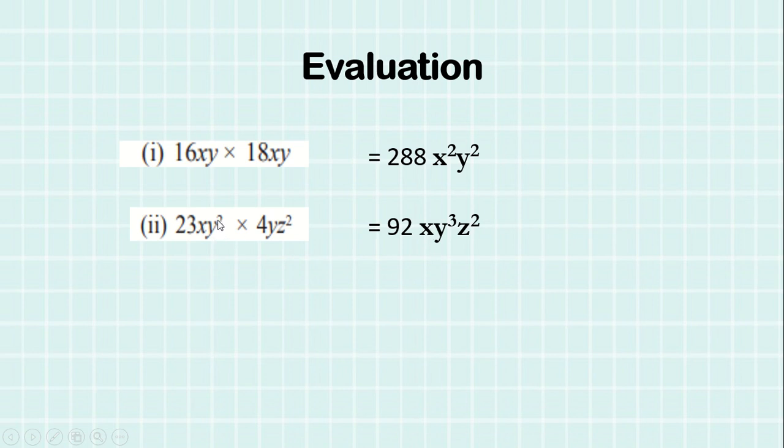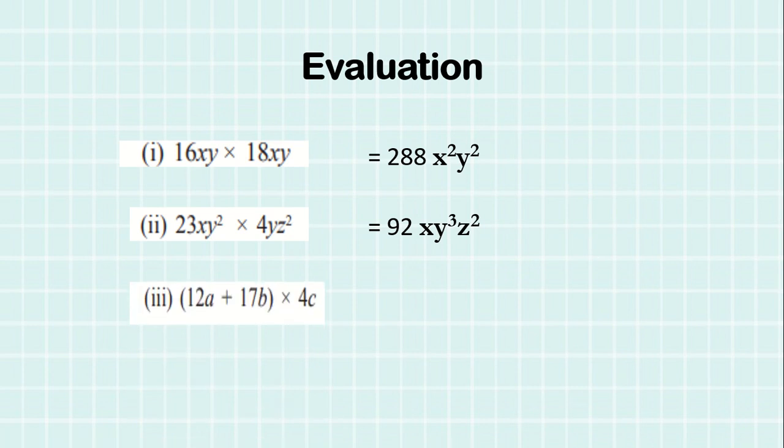Y, here it is y square and y. So it is 2 and 1, 3. So it is y cube. And z is in square only, so we will write it as it is. So tally your answer with this. Very good if you have got this answer. Now we'll see the third question.